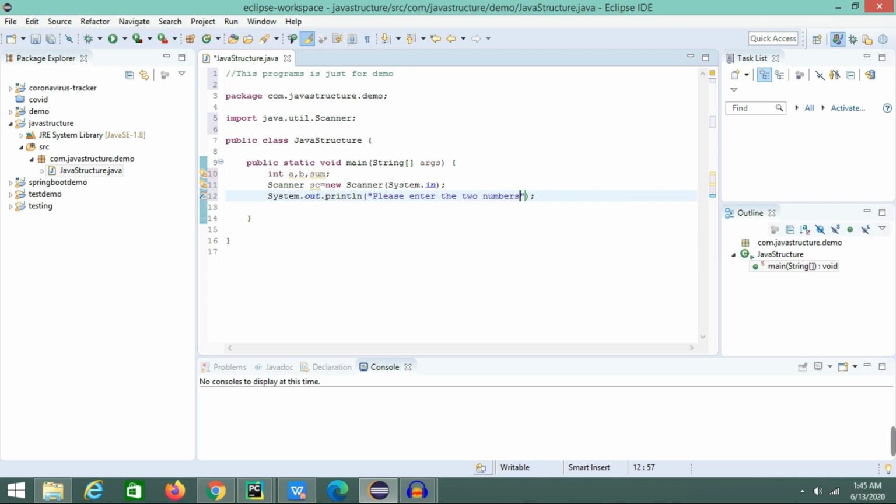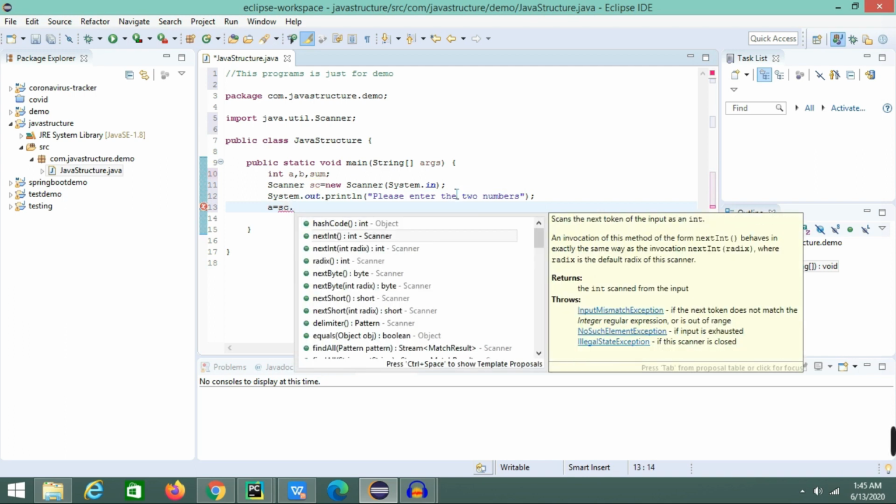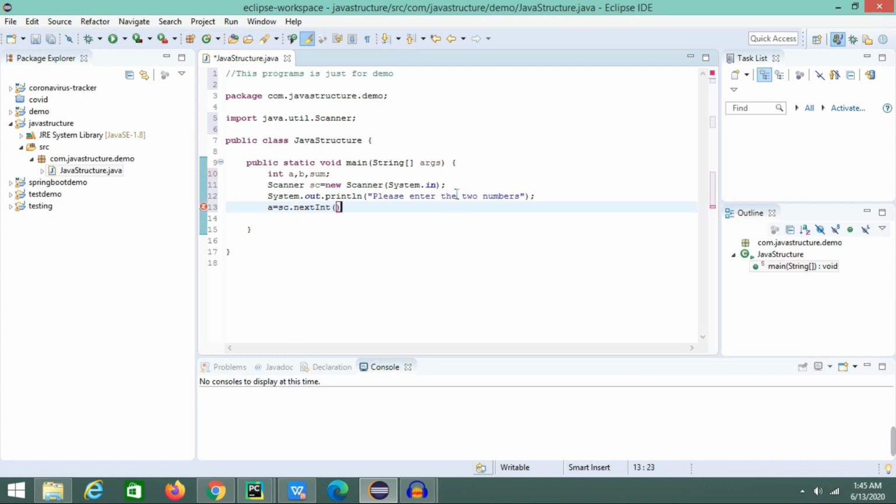Once you have done that, we need to take the input into 2 variables. We have to store the values in a, right? So it should be sc, whatever the Scanner object it's taking, and since it's numbers we have to use nextInt. Okay, so it's of type int, and similarly b should be equal to sc.nextInt.